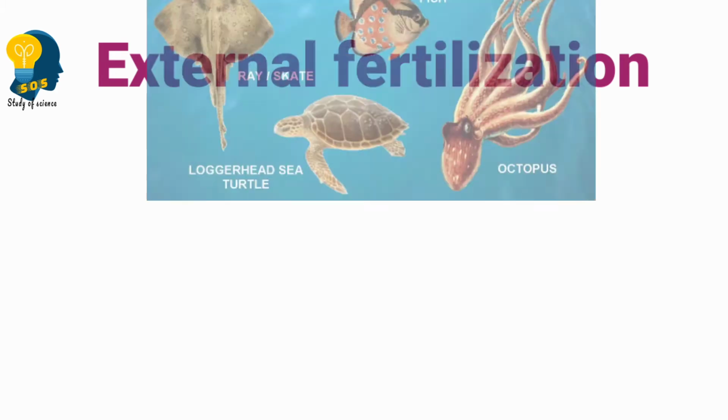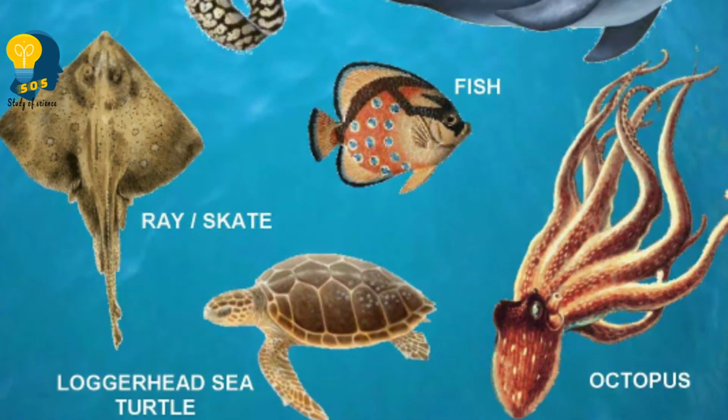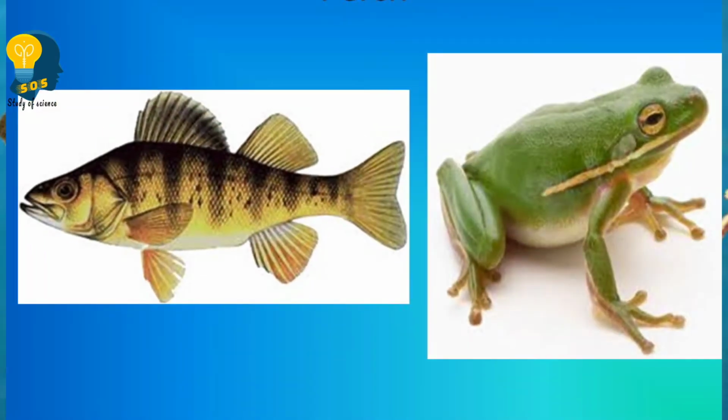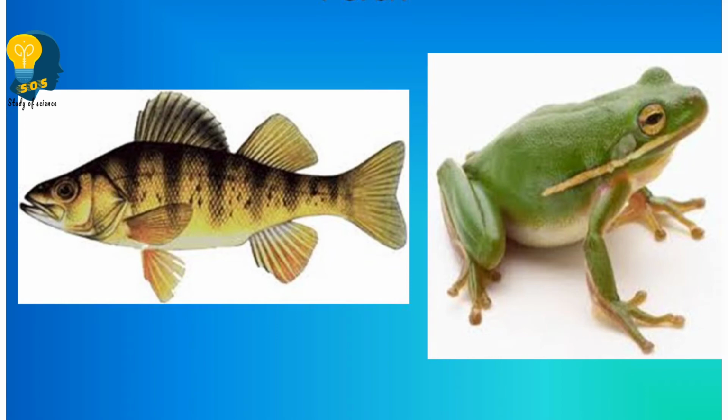Now let us understand the next mode of fertilization, that is external fertilization. As I told you, external means outside. We can see external fertilization in the aquatic animals. Some examples of aquatic animals, like fishes and frogs, are the best examples for external fertilization.